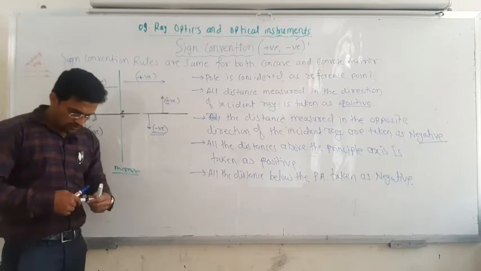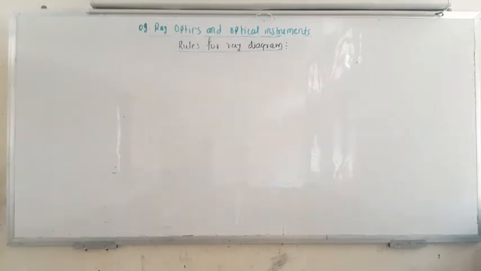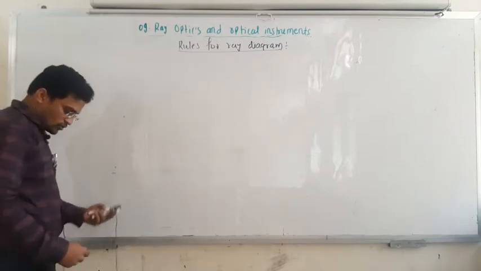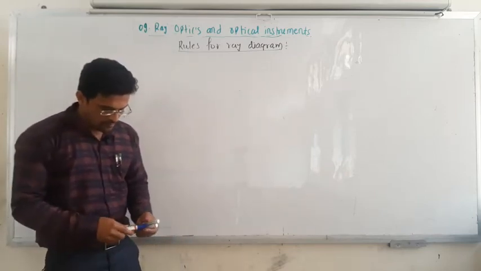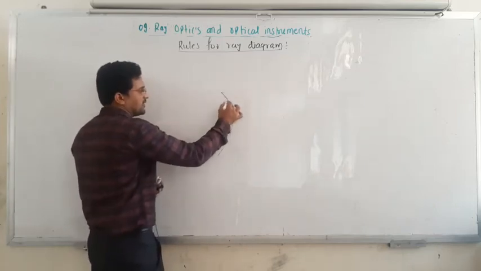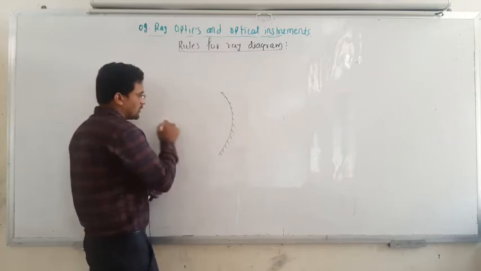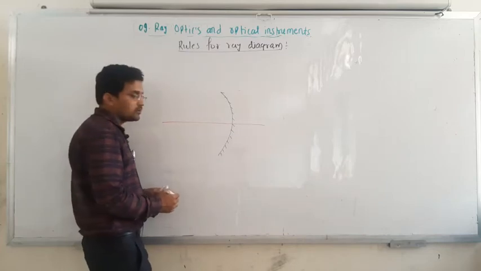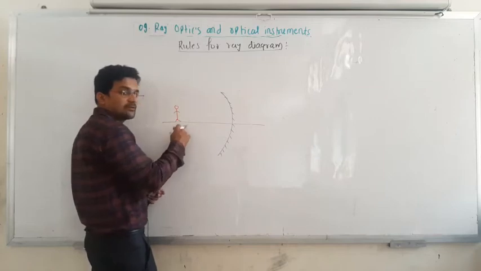Okay, moving towards the next part: rules for the ray diagram. Why? If you are standing in front of any mirror, this is the principal axis you first have to draw. If you are standing in front of this mirror at this point, an image is formed.